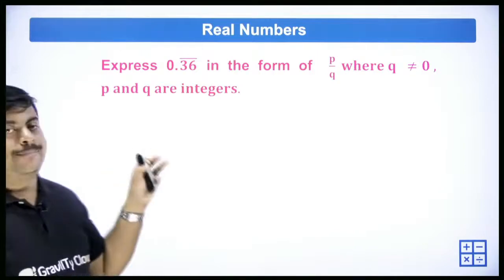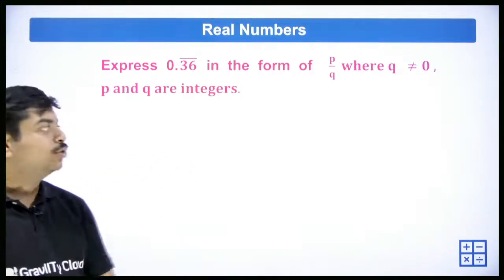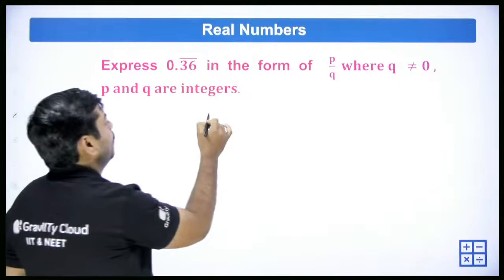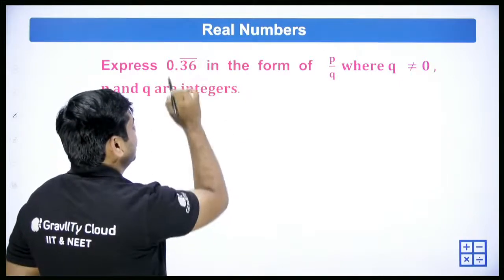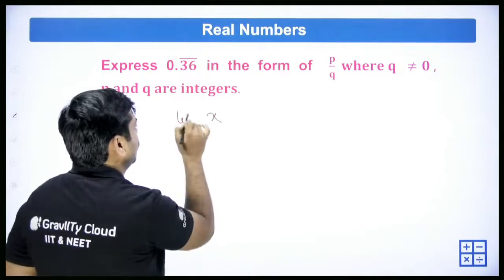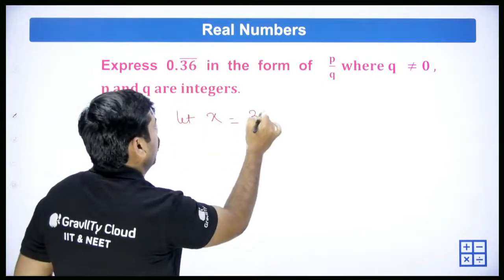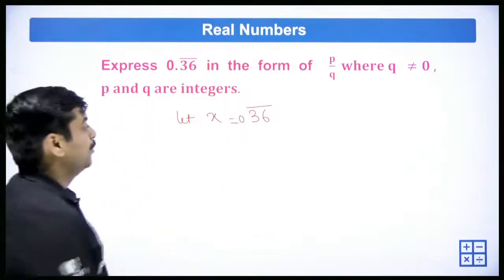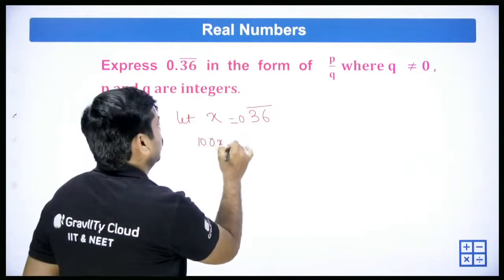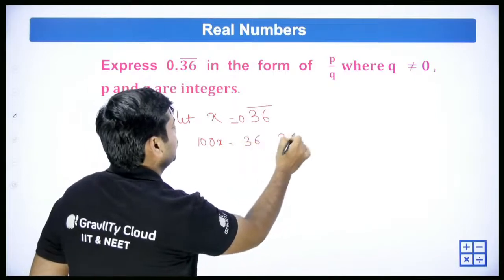Express 0.36 bar, which you have already done. I'm not doing that again. I'm just giving it to you as work. You can write this as 0.36 bar. So let us take x is equal to 0.36 bar. So 100x is equal to 36 point again 36 bar.